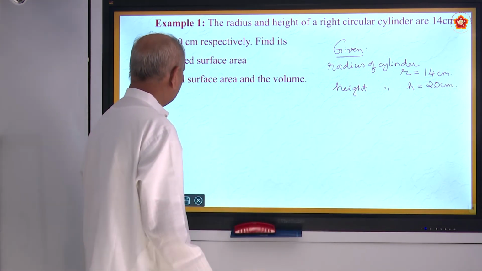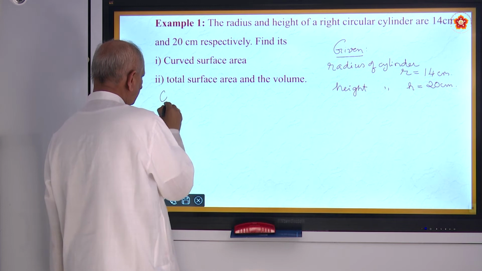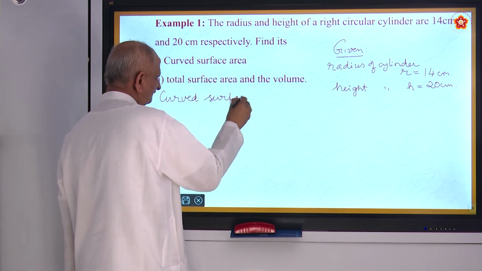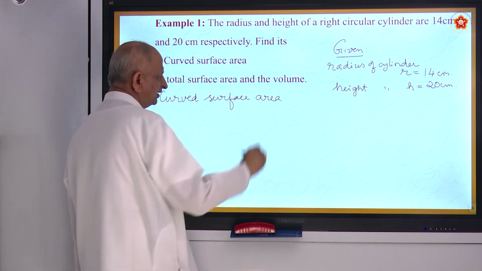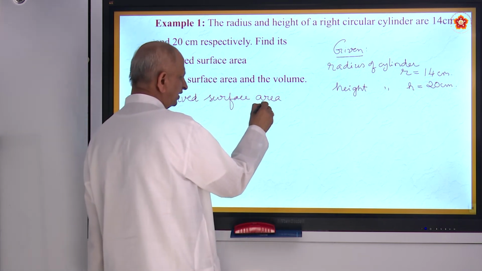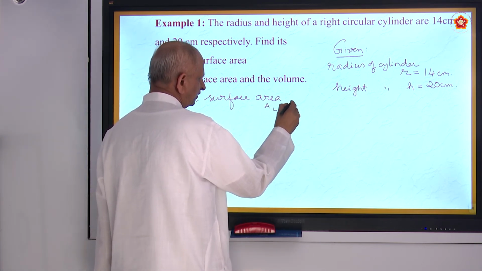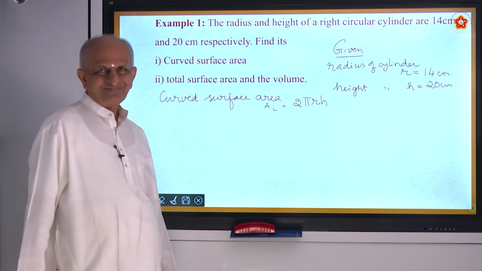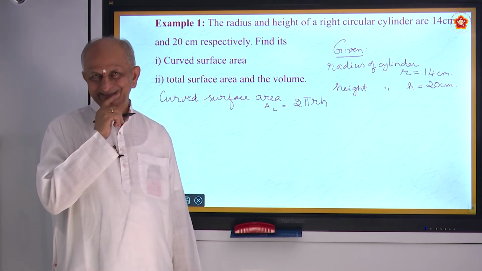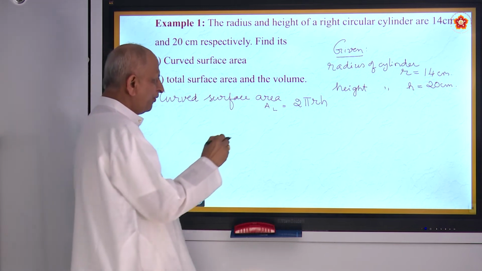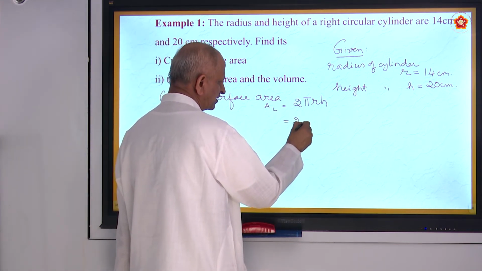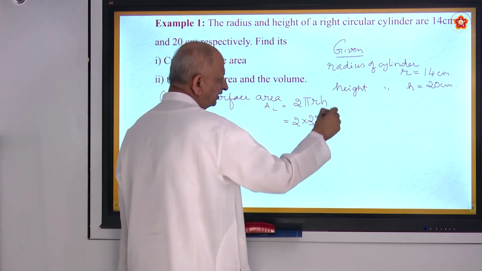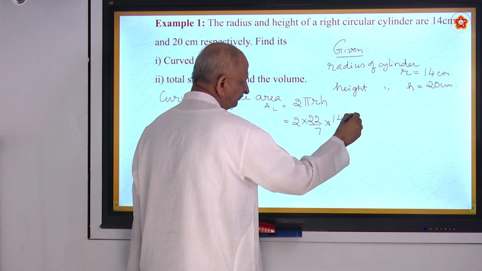You are asked to find out curved surface area. So curved surface area, also called as lateral surface area. We can write it as AL is equal to 2 pi RH. It is 10 times practice. Then it comes. So 2 pi RH. What is the value of pi? Pi is 22 by 7. What is R? R is given to be 14. What is H? 20.